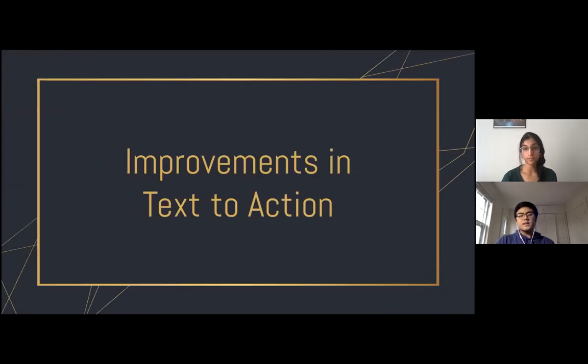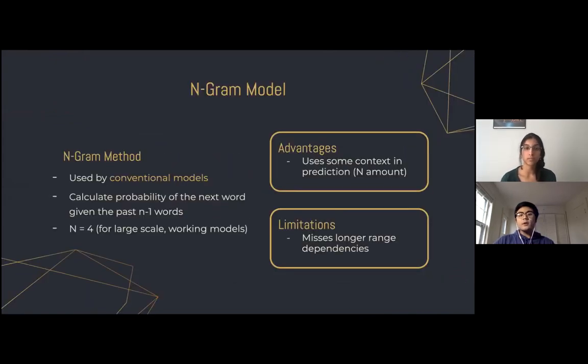In terms of improvements in text to action, we looked at the n-gram model. This method is used by conventional speech recognition models. The way it works is it calculates the probability of the next word given the past n-1 words. For standard commercial speech recognition software, such as Alexa, which have an n equals 4, the advantage of using the n-gram model is that it uses some context in terms of prediction. So it'll keep track of the past n-1 words, but its limitation is that it does not keep in mind longer range dependencies.